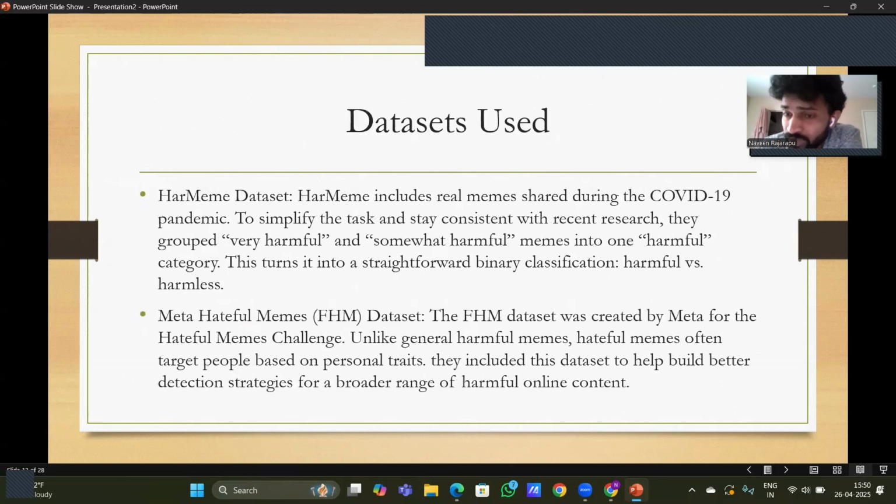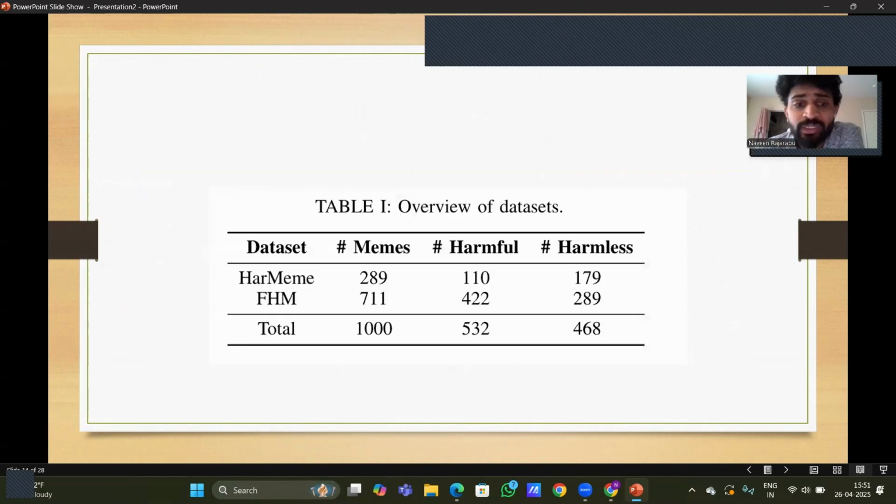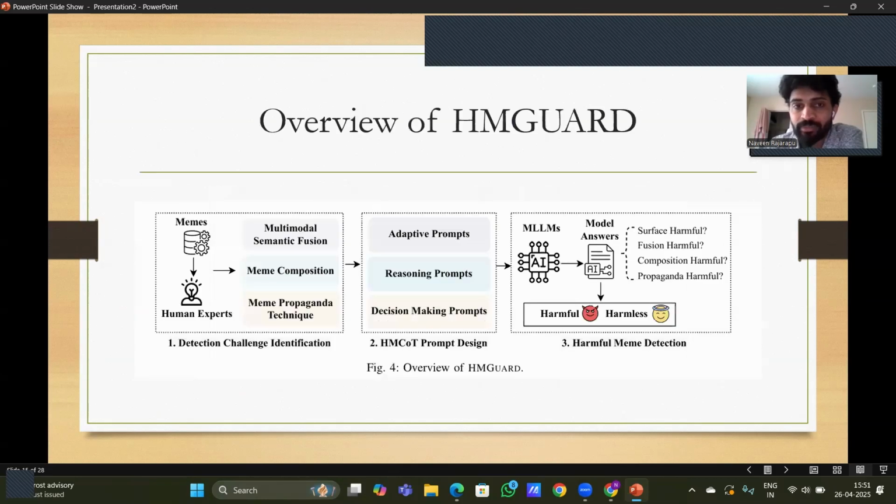For any performance evaluation or model development, we need datasets. Here they used 2 datasets, the RMeme dataset, which has multiple labels such as harmless and some harmful types. They combined all the harmful labels and made it a harmful versus harmless dataset. Then the Meta FHM dataset. The RMeme dataset contains 289 memes and FHM contains 711 memes, in total 1,000 memes. There are 532 harmful and 468 harmless memes, which is very well balanced.